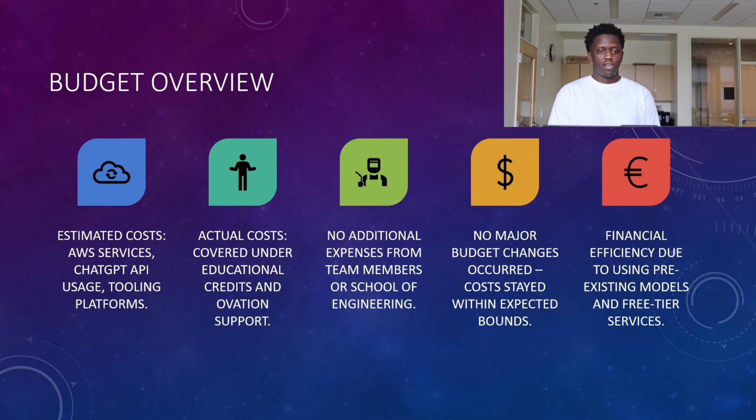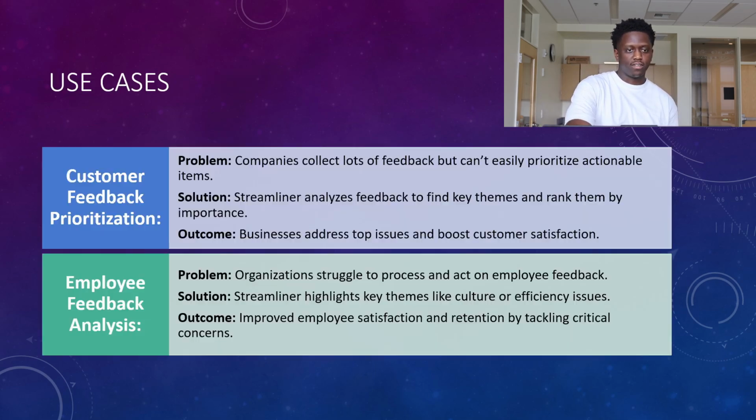Actual costs covered under educational credits and Ovation support. No additional expenses from team members or School of Engineering. No major budget changes occurred. Costs stayed within expected bounds. Financial efficiency due to using pre-existing models and free tier services.